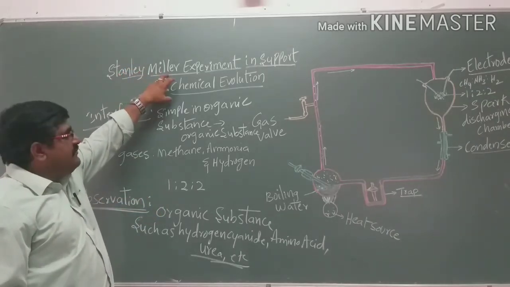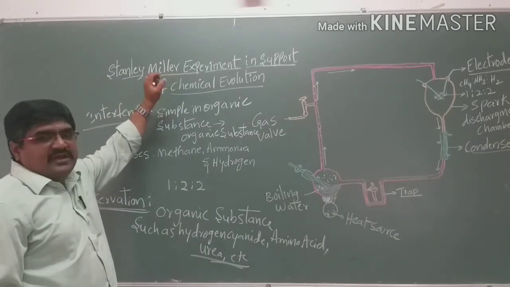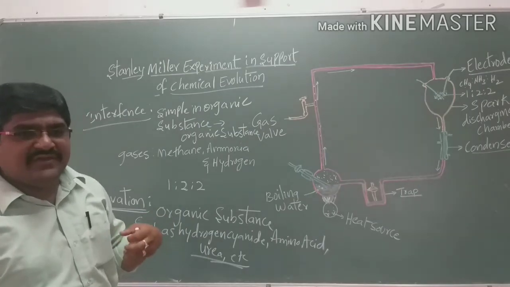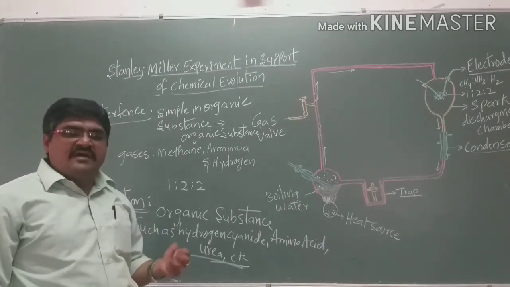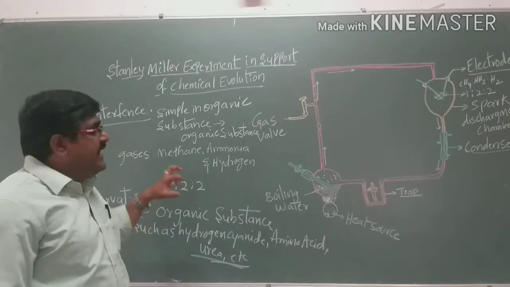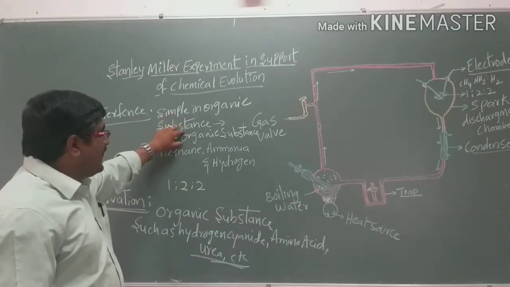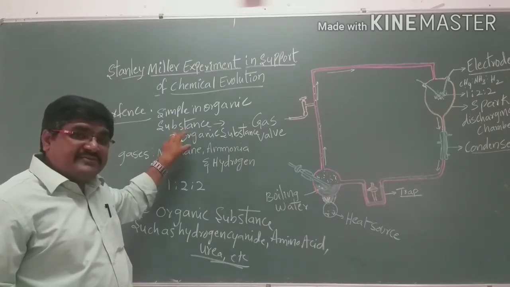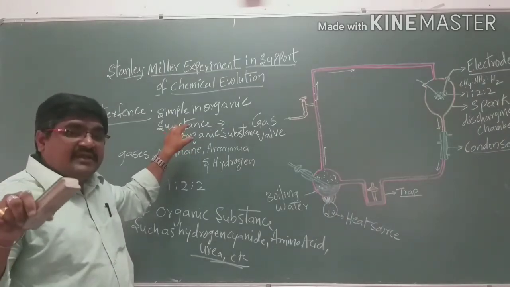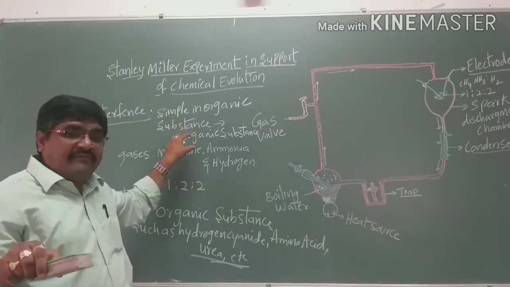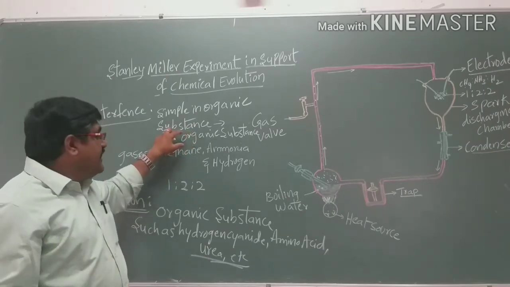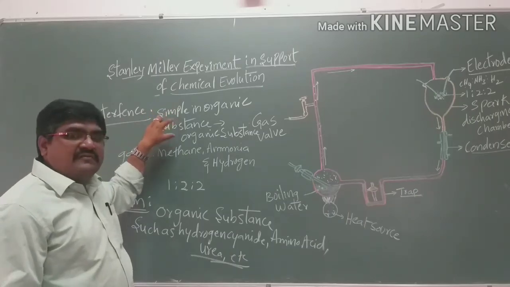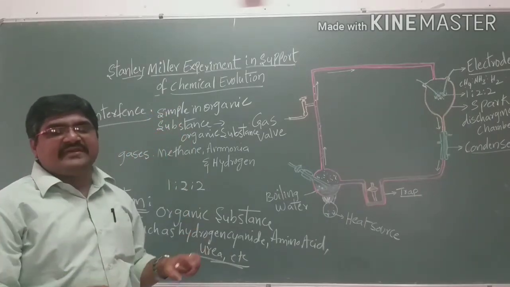That means in chemical evolution, how life is produced on the earth: the organic substances present in living organisms are produced from simple inorganic substances only, not from any other substances.